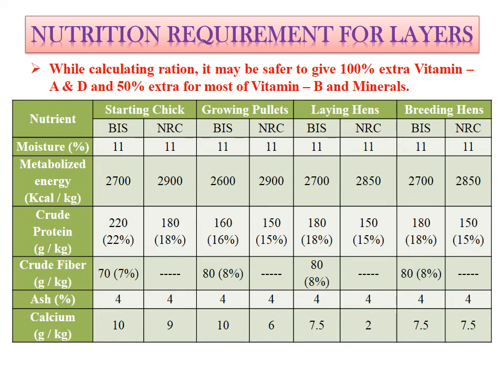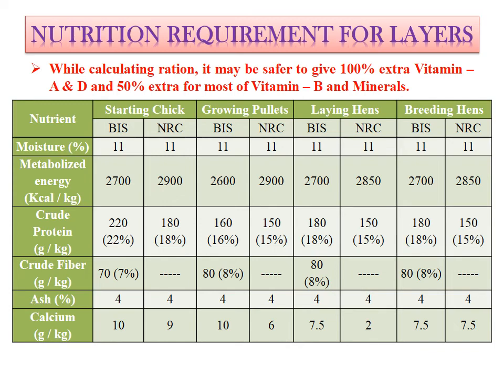Then crude fiber. We all know that crude fiber is a combination of cellulose, hemicellulose and lignin. So generally in case of starting chick, BSI, Bureau of Indian Standard, has only given the requirement of crude fiber, while NRC does not suggest the crude fiber content. So for crude fiber it is 7%, 8%, 8% and 8% respectively for chick, pullet, laying hens and breeding hens.